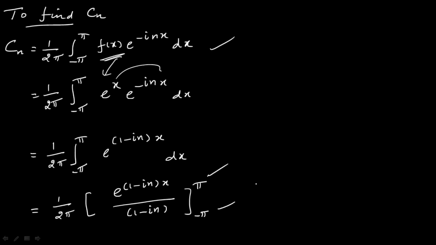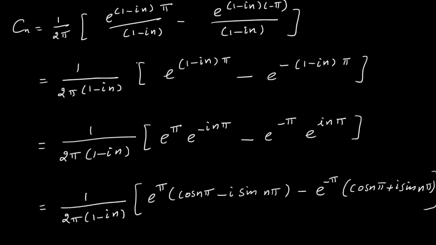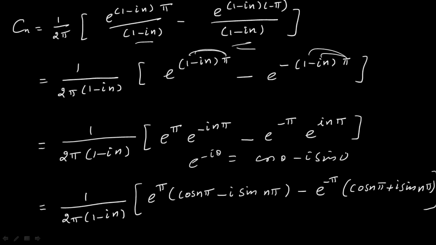Next, upper limit minus lower limit, let me substitute. Then next, you have to take these two terms common and take it outside, and you have to take this pi inside. That's all. So e power pi, you take it as it is, e power minus i theta. You know already, cos theta minus i sin theta. So instead of theta, here you have n pi. Likewise, here itself you have to expand e power i n pi as cos n pi plus i sin n pi. You know the value of sin n pi, sin n pi is 0. And the value of cos n pi is minus 1 whole power n.